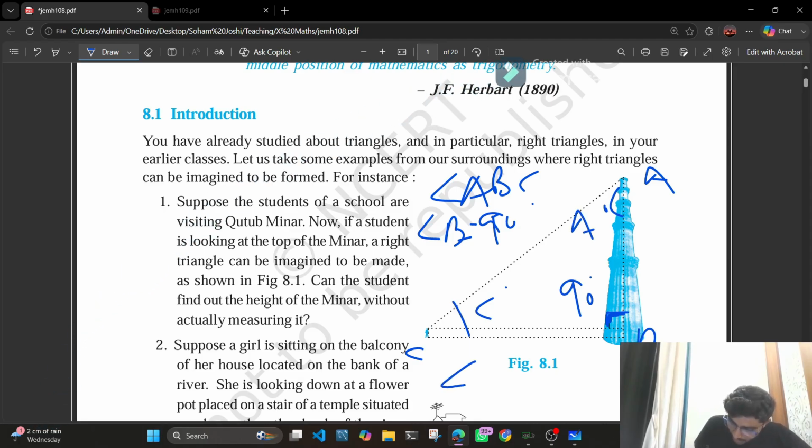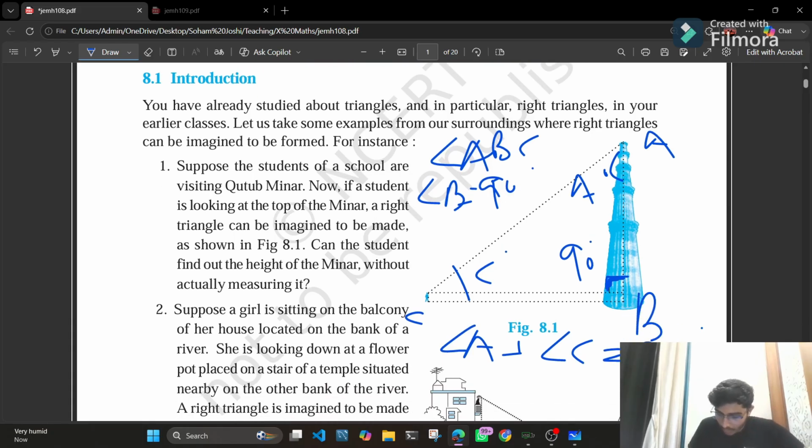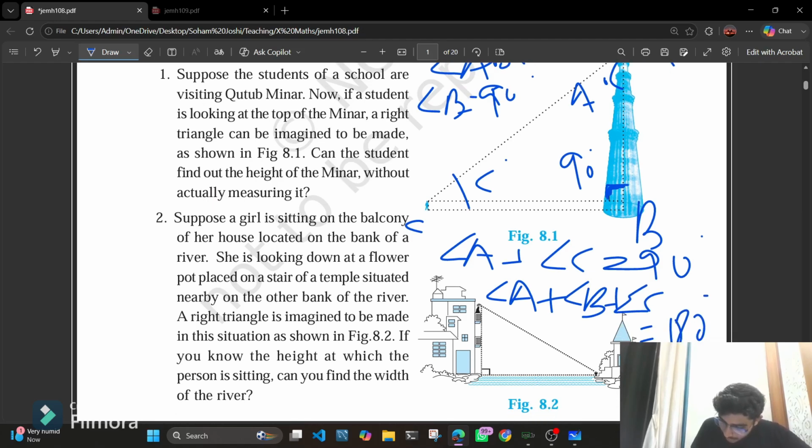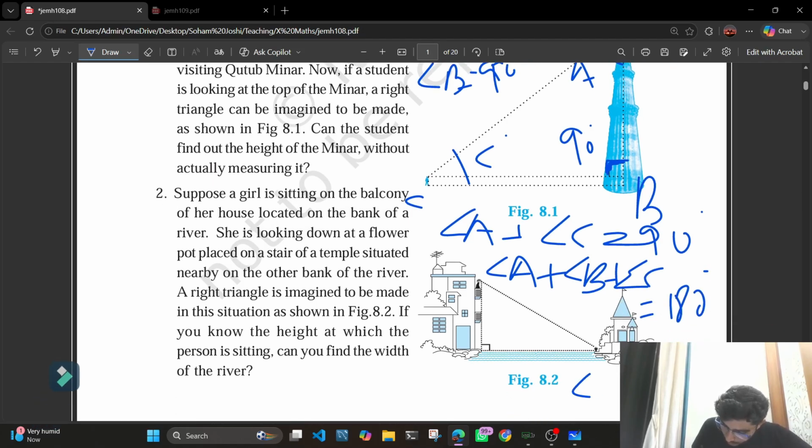But angle A plus angle C would be 90 degrees, because the summation of all angles of a triangle is equal to 180 degrees, and as we know that angle B is 90 degrees, therefore angle A plus C is 90 degrees.